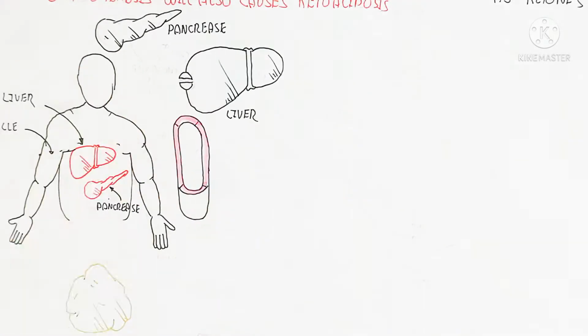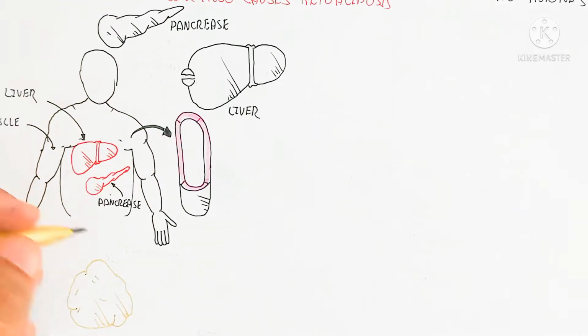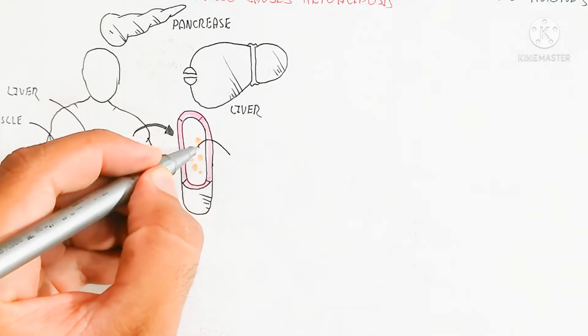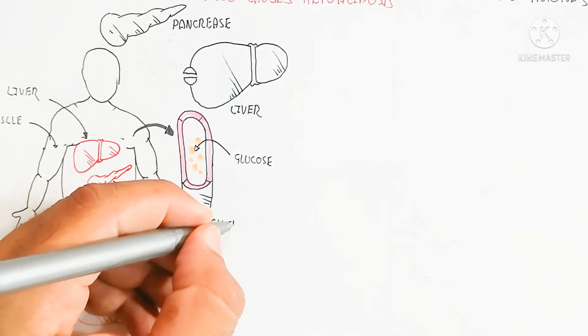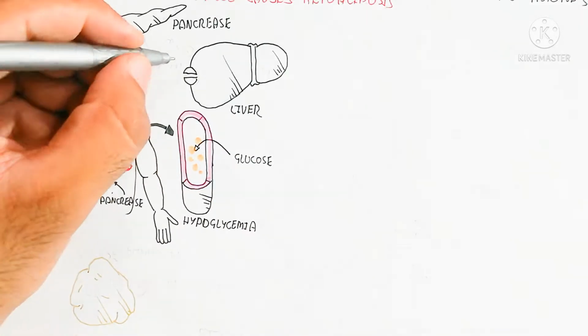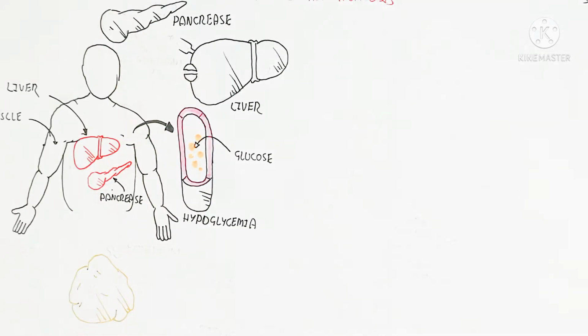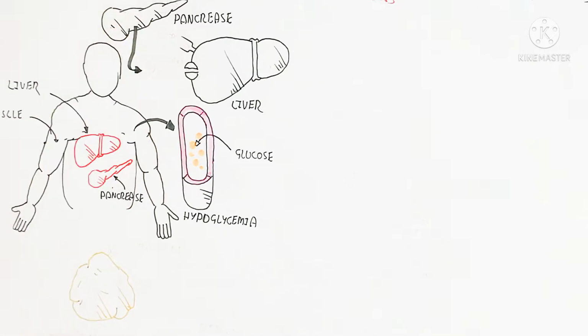Here the person contains liver, muscle, pancreas, blood vessel, and adipose tissue. When the blood glucose drops, glucose can enter the liver and muscle, but as the glucose level drops, glucagon is produced from the pancreas.